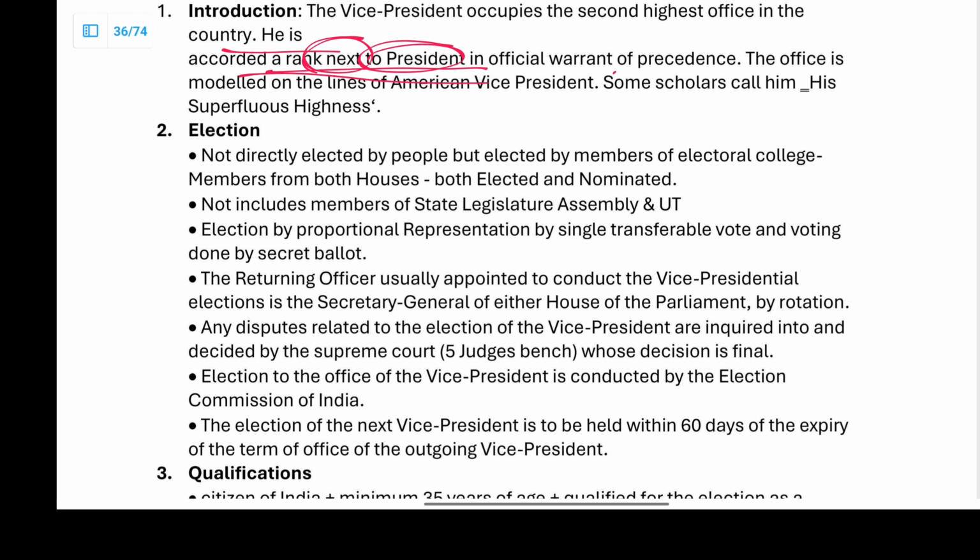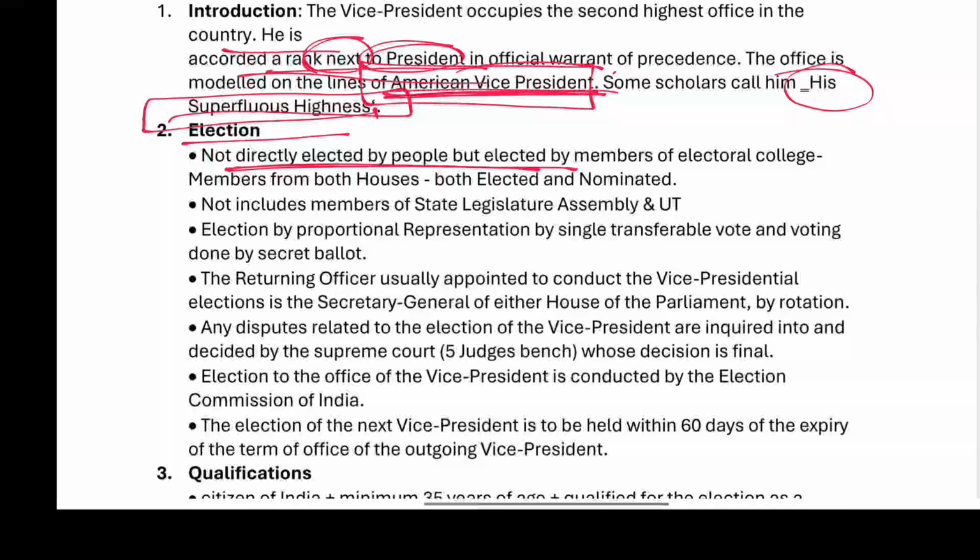Next, his office is modeled on the lines of the American Vice President. Sometimes scholars call him His Superfluous Highness. So he is similar to the American Vice President. Our President is not similar to the American President, but here the Vice President is similar to the American Vice President.